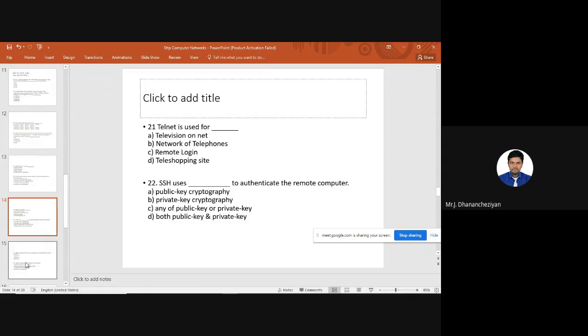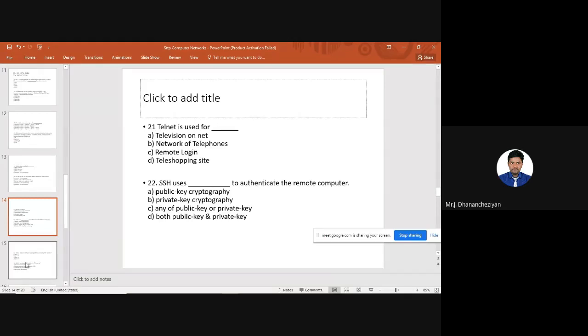I'll tell you what this remote login is all about. For example, I am a network administrator. I configure a router or a switch physically inside my organization. If any configuration needs to be done, I have to be physically close to my device in order to configure it. But Telnet gives me the privilege of configuring or logging into my devices remotely from wherever I want. All I need is internet connectivity.